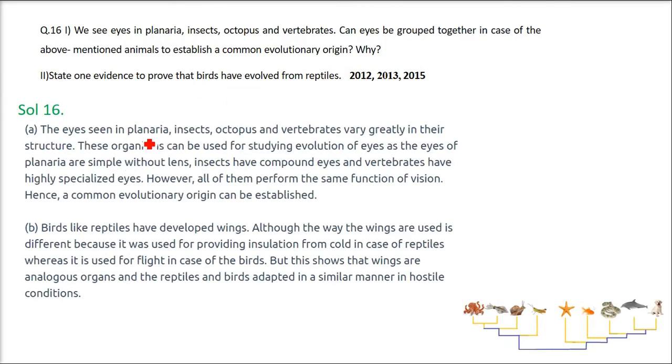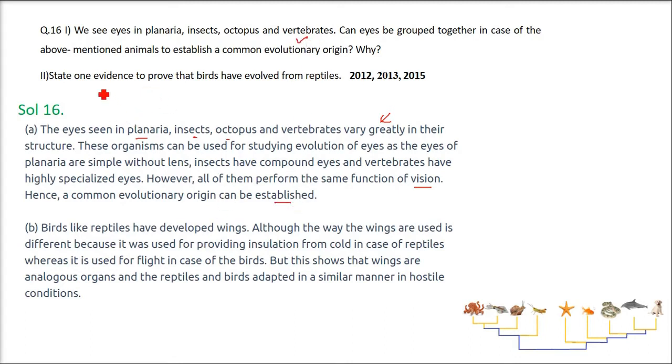The eyes seen in planaria, insects, octopus and vertebrates vary greatly in their structure. So they are quite different. These organisms can be used for studying the evolution of eyes, as the eyes of planaria are simple without a lens, insects have compound eyes and vertebrates have highly specialized eyes. However, all of them perform the same function of seeing, vision. Therefore, a common evolutionary origin can be established. Yes, it can be established.